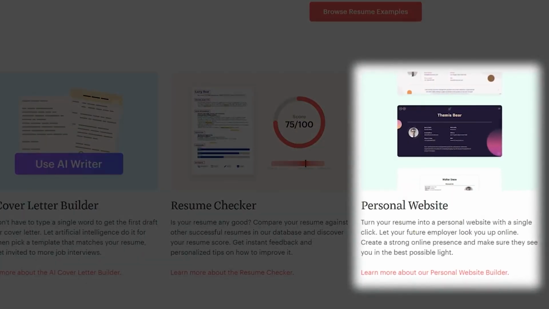You can even get your resume checked on the Kik Resume site itself, so that you can find the areas in which you can improve your resume and get hired by better companies. Along with your resume, this website also offers you the ability to create your own personal website. I think that would be a great thing if you are starting your career and have your own personal website with a catchy resume and your cover letter. With all these things, you will be landing a ton more opportunities in your career. So go check it out.